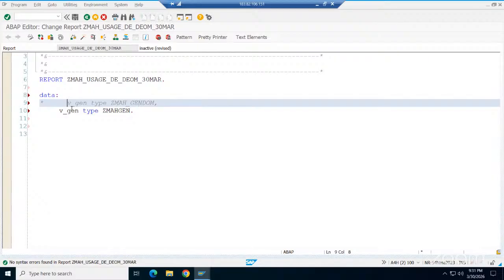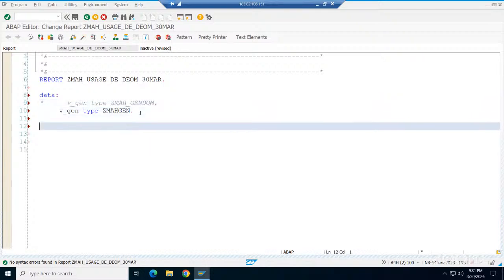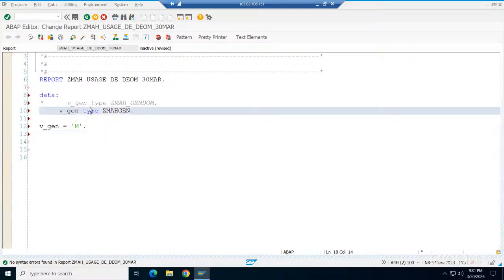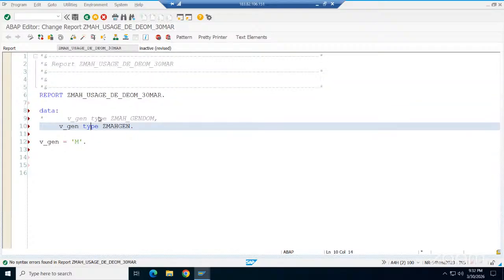Now you can use this variable to insert the data. Suppose you want to insert data, you can insert here v_gender equals f, for example, or m. Now you can use it as a variable, what you declared here, because you are referring to a data element. But the properties, character 1 and all, will come from the domain only, the size and data type.